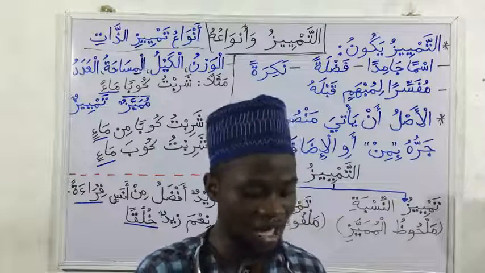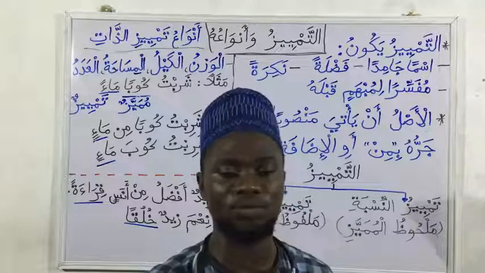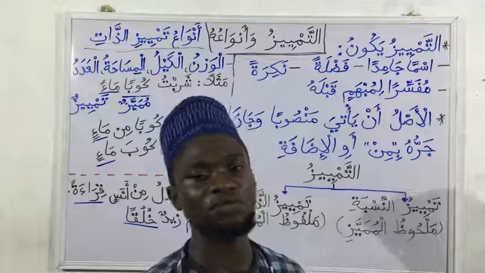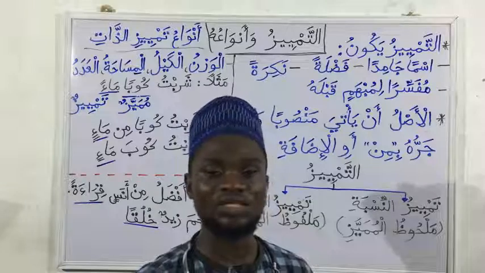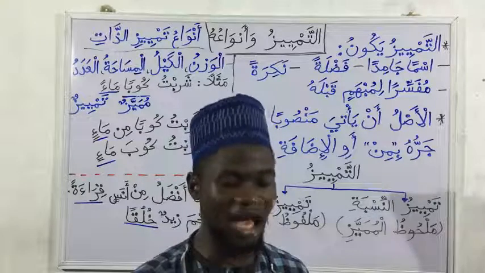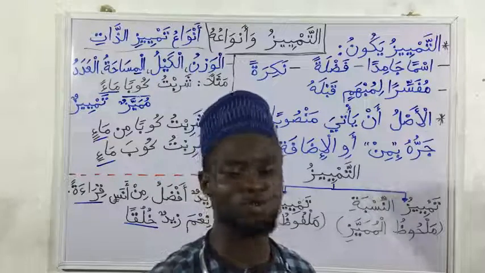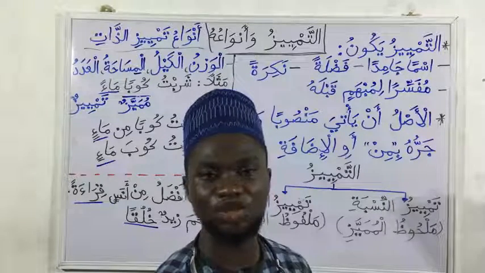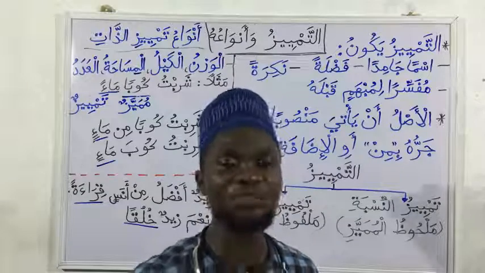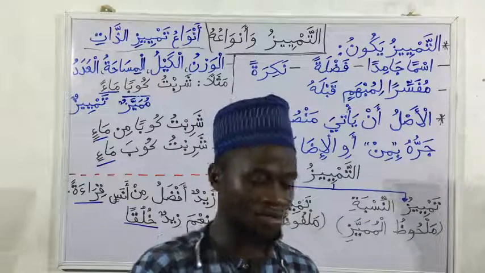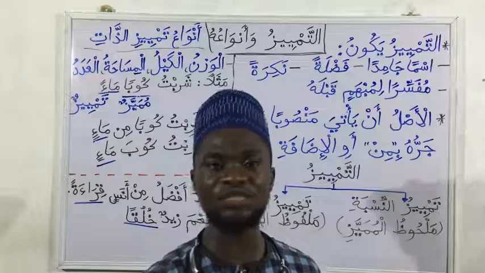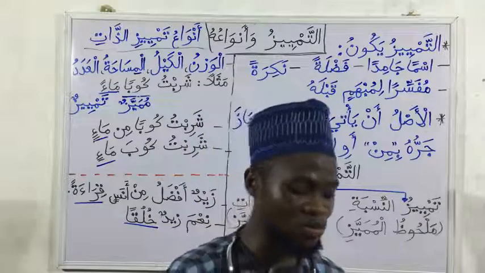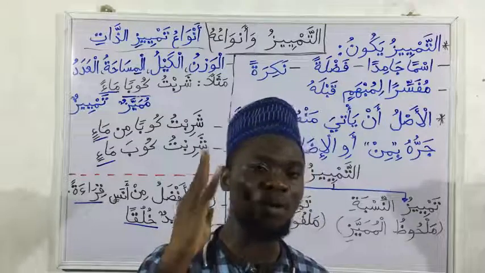Then the next one, "fil haqli ashiruna baqaratan". There are what? 20 cows in the field. We cannot say "fil haqli ashirun", there are 20 in the field. 20 what? So it is ambiguous. So that is saying ashirun, there is our mumayyaz. And the tamyiz that comes after it, which is baqarah, explains 20 what for us. So here it is what? 20 cows.